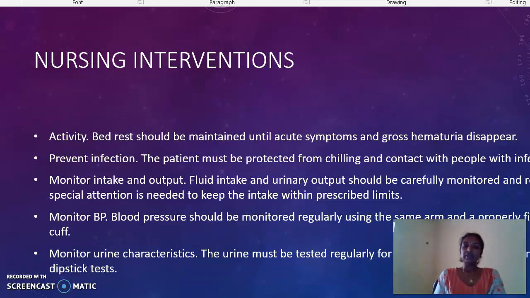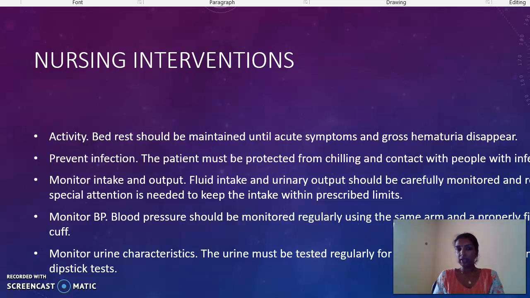The specific nursing interventions include activity. That means bed rest should be maintained until the acute symptoms and hematuria disappear. And infection prevention, like the patient should avoid contact with people with certain infections. Then monitor the intake output chart. As I've told you, every 4 hours that is to be checked. Then keep the intake of the patient within the prescribed limit.